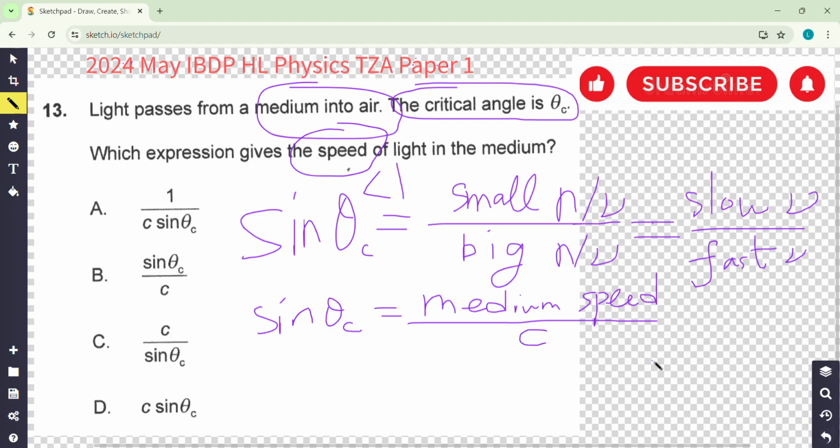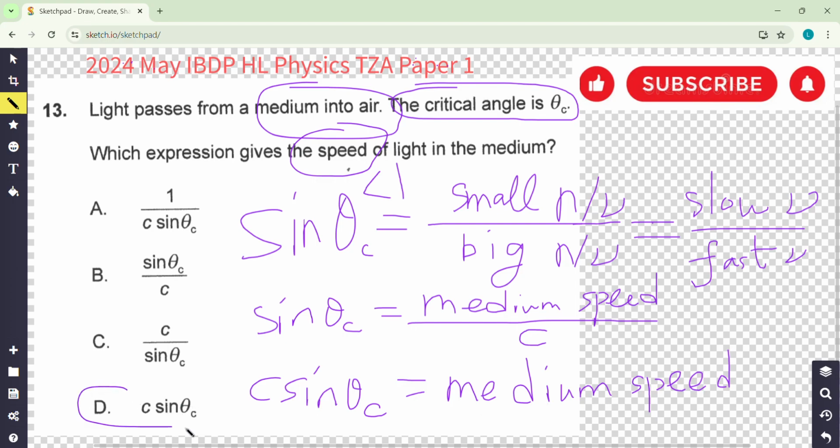So what is the answer? Yes, you got it. Move the c to the left hand side. c sine theta c is the medium speed. So the answer is D. Did a good job. Well done.